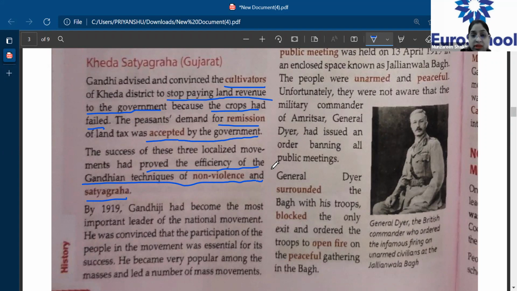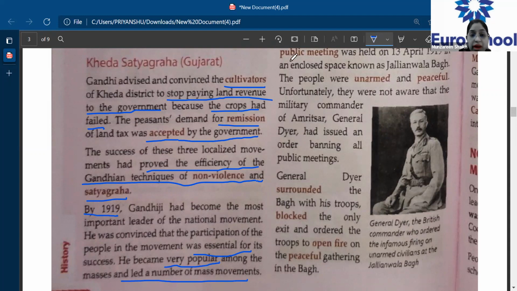By 1919, Gandhiji had become the most important leader of the national movement. He was convinced that the participation of the people in the movement was essential for its success. He became very popular among the masses and led a number of mass movements. So please underline that by 1919, everybody was convinced of Gandhiji's technique, and he became the important leader.